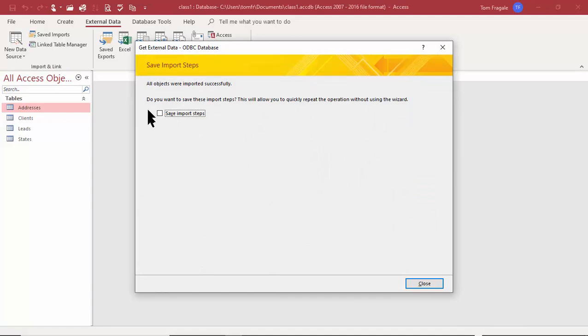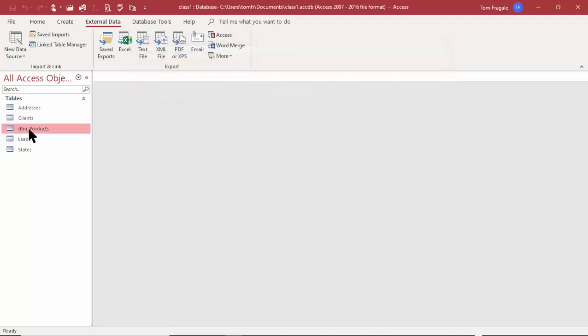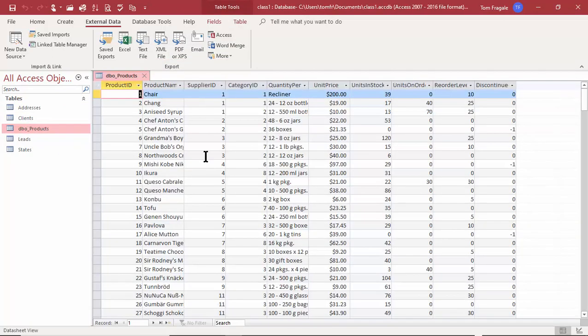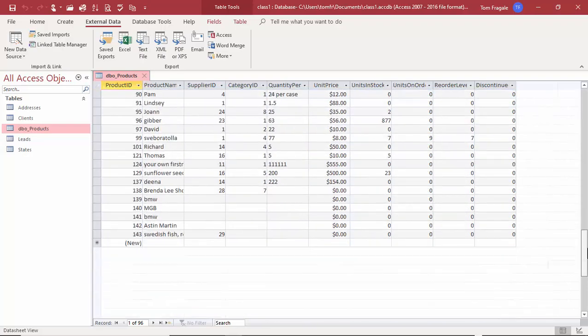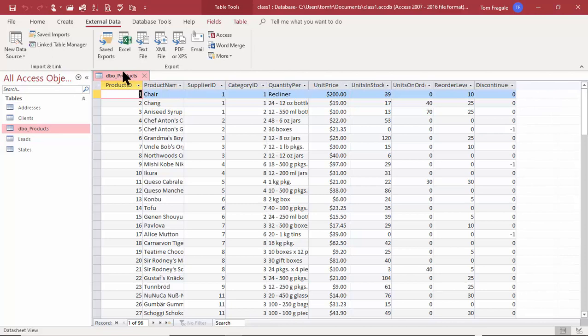And now it pulled the products table into our Access database, and then I'll pick on Close, and now we see a table that's called DBO Products. And that'll be an exact copy of the data from the larger database. This table looks pretty good. No problem with that one as far as the field names, and it's already called Product ID. So I want to make sure that is the primary key of that table.